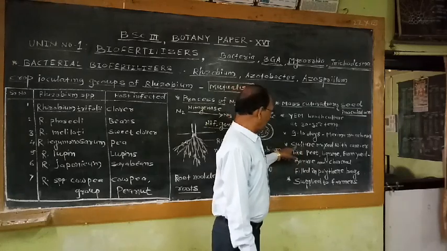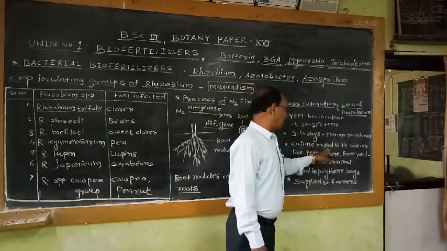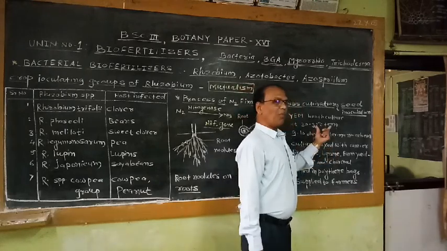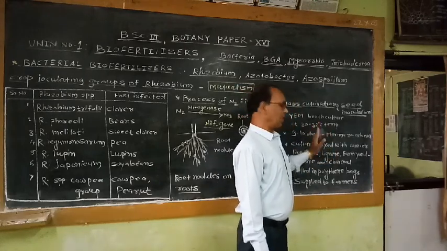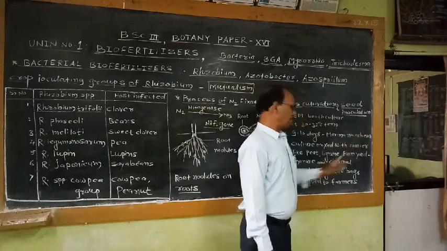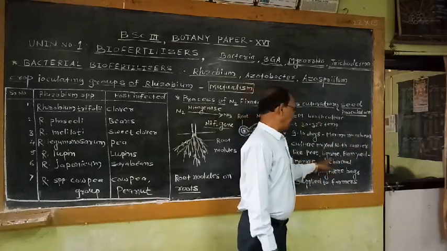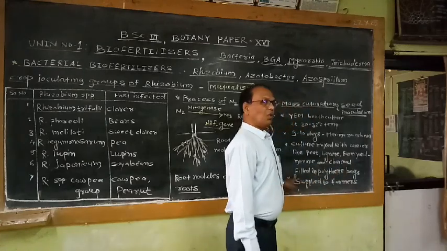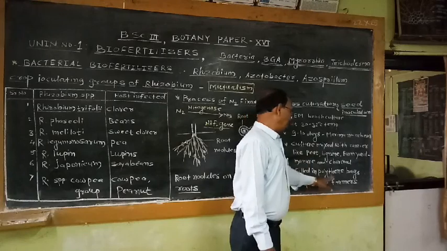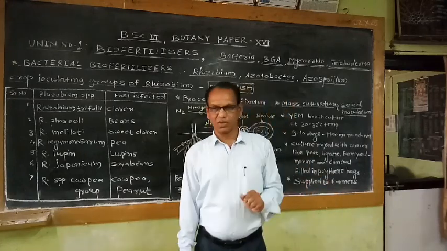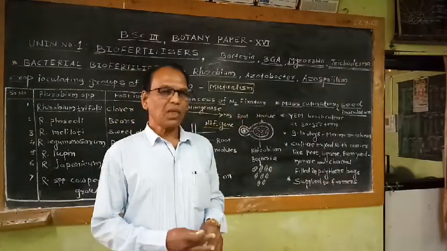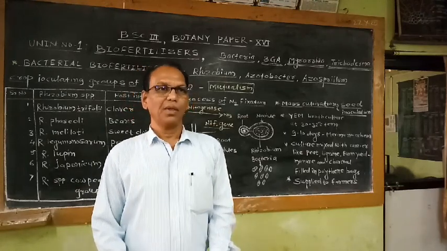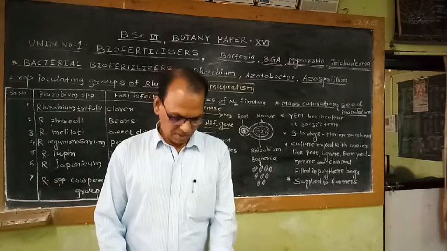So this culture of bacteria on this medium is mixed with a carrier like peat, lignite, farmyard manure and charcoal. Then it is filled in polythene bags and supplied to the farmers. So generally this Rhizobium culture is available in the market in polythene bags.